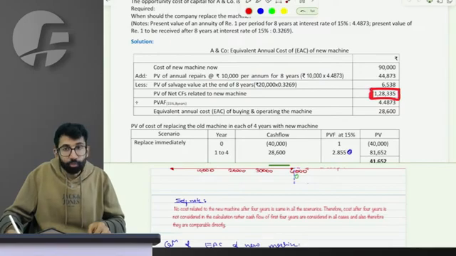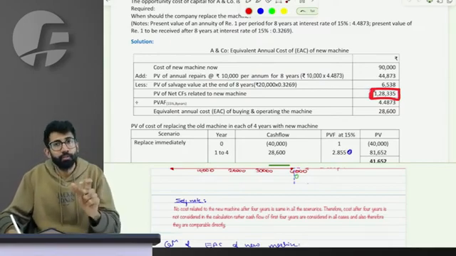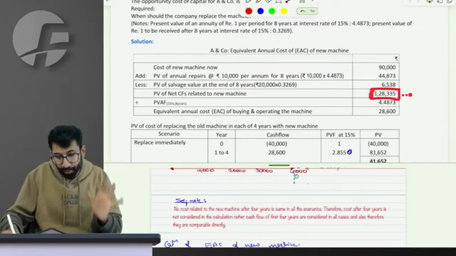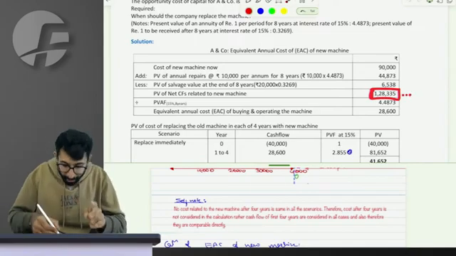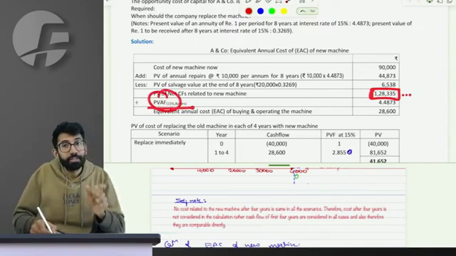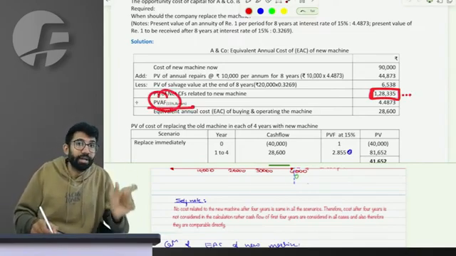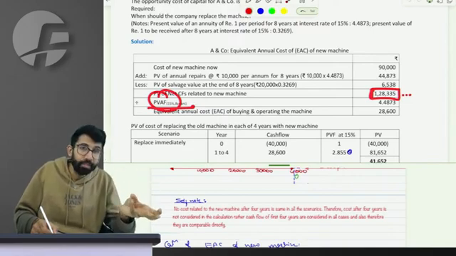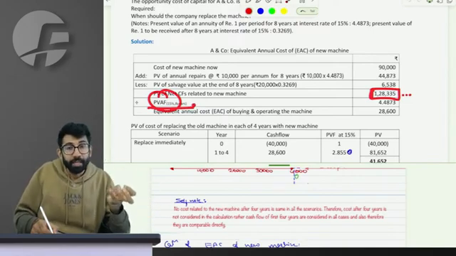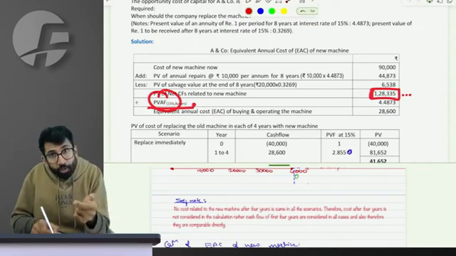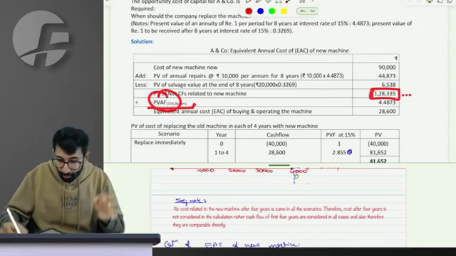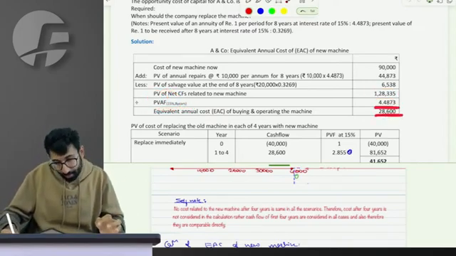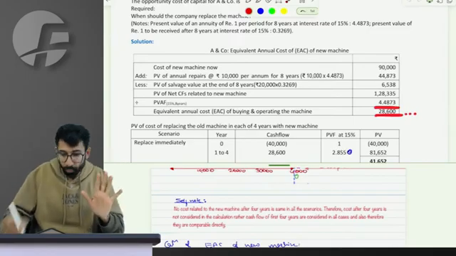So the present value of all the outflows and inflows related to the new machine is 128. When I divide it by the annuity factor of 8 years, I get the per annum cost of buying, using and selling. What is the per annum net cost of buying, using and selling the machine? It turns out to be 28,600. This is what we have done.